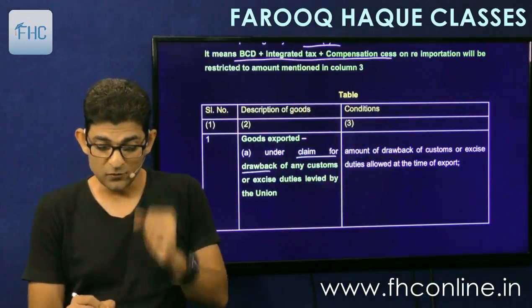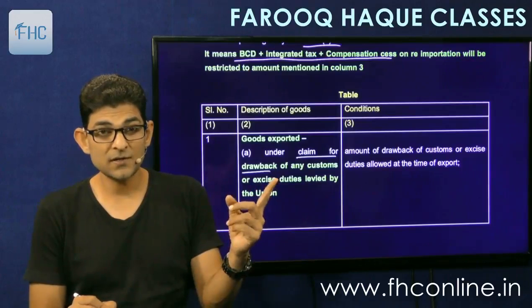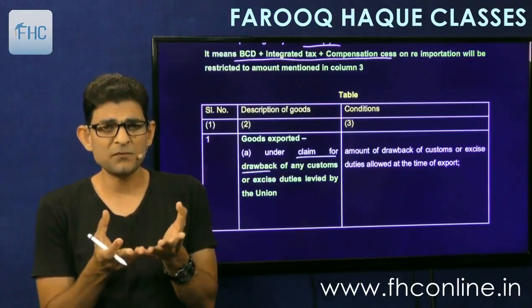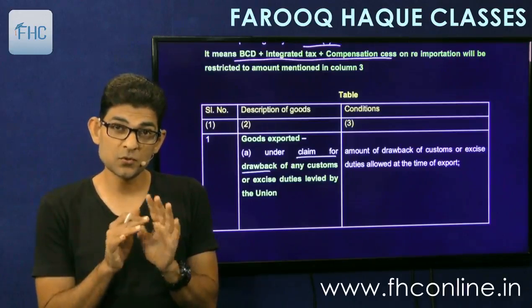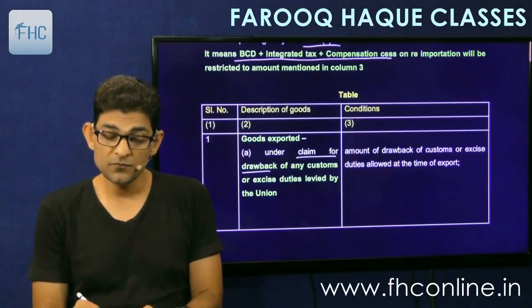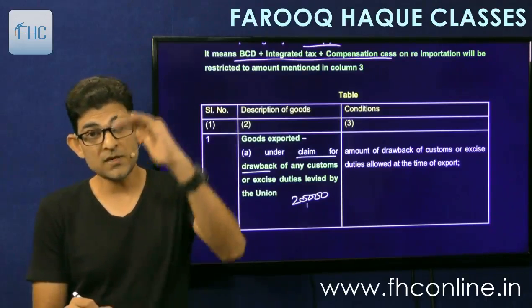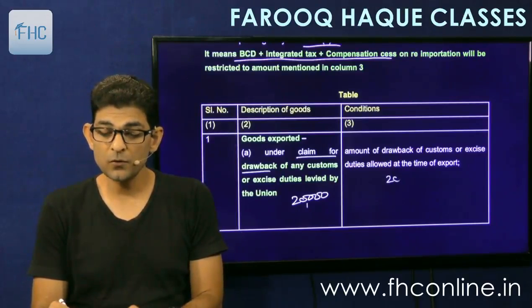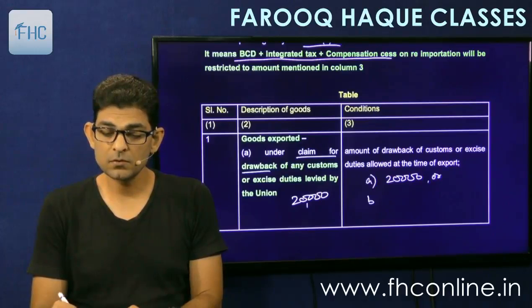So under claim for drawback of any customs or excise duties levied by the union. Drawback means, in section 75, we will see this point, 74, 75, duty drawback. That is export benefits basically. Your taxes paid on inputs as well as the exported goods going out is refunded to you in the form of duty drawback. So if suppose you have claimed 20,000 duty drawback and the import duty is say 46,000, you will have to pay the duty drawback of 20,000 or the import duty, whichever is less.